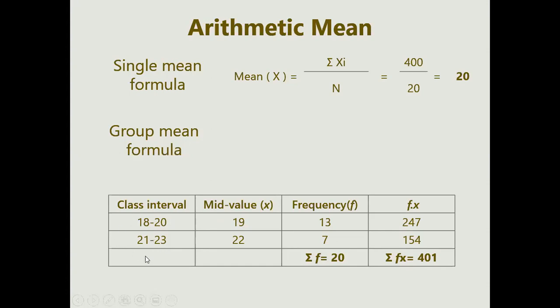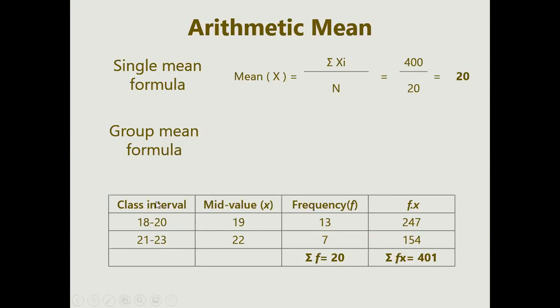A continuous class is something which ends with the same and starts with the same. A discontinuous class is mostly for different sets of data. So if it is 18 to 20, it will start from 20 to 22 or 23, because it is discontinuous. So we have distributed it, but for continuous it is always like 20 to 20, and the consideration is always here. Now we will go for these calculations.